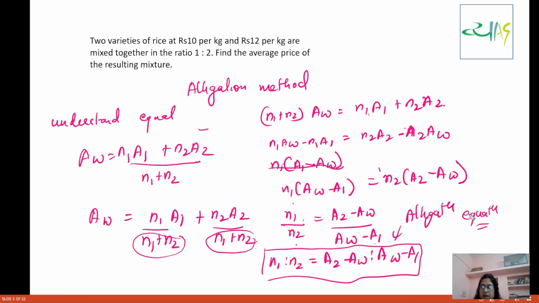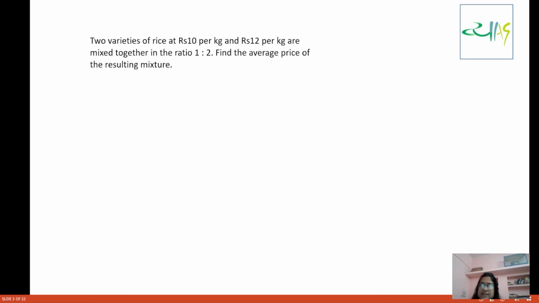Now let's see the graphical representation of alligation. In this, we are going to write A1 here, A2 here, and AW here. And we are going to write N2 here and N1 here.